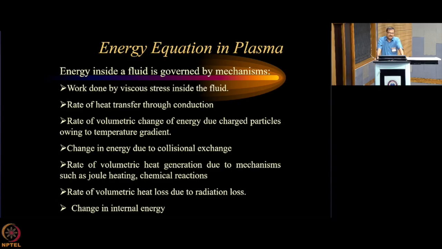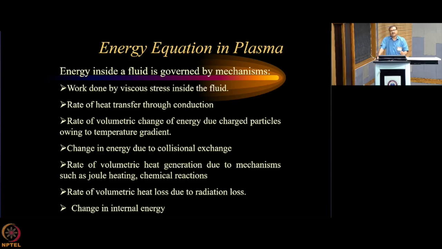Then when there is a temperature gradient, if particles move from one place to another, they are physically carrying the hot particles to the cooler zone, and thereby carrying the energy on their own. So this is a kind of energy transfer physically done by the particles, and that occurs due to the existence of the gradient. We'll come into details of that. This is the volumetric change of energy due to charged particles owing to the temperature gradient.